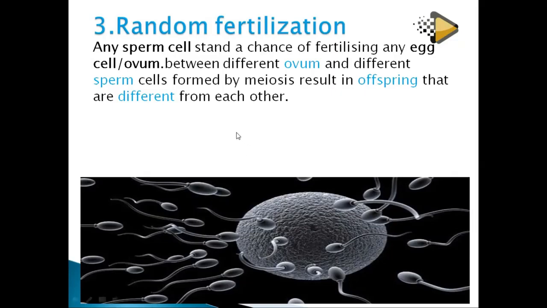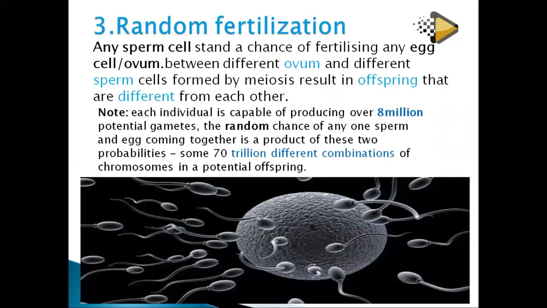And then you are existing. So you're saying that between different ovum and different sperm cells formed by meiosis, the resulting offspring are different from each other. We saw that you have different sperms. Each sperm or each cell is different from the other. So it shows that random fertilization can help in bringing about variation.